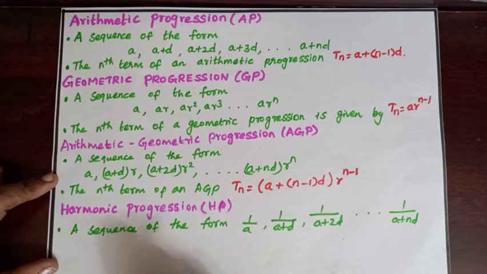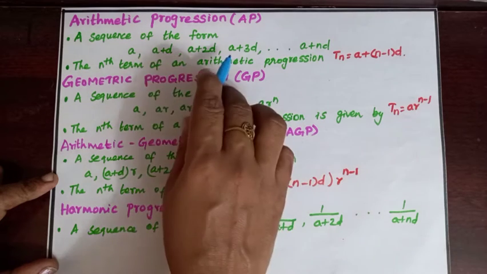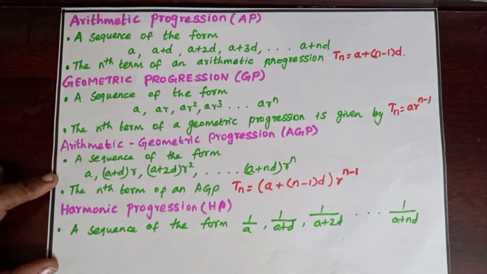Note that the sequence is in harmonic progression if the reciprocals of its terms are in AP. But we should not say that harmonic progressions are reciprocals of arithmetic progressions. In fact, if an arithmetic sequence contains a 0 term, then its reciprocal is not meaningful. Of course, if an arithmetic progression contains no 0 term, then its reciprocal is a harmonic progression.